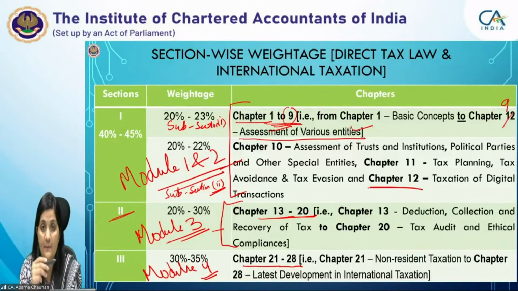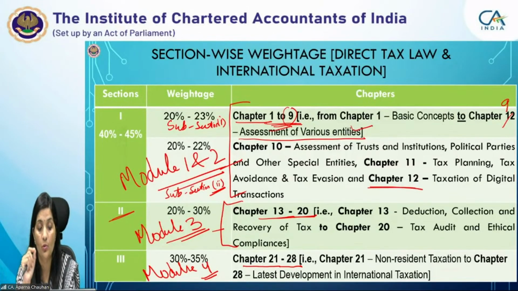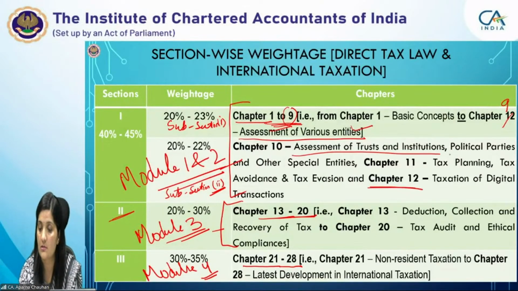Now, in subsection 2, there are only 3 chapters, but the weightage assigned for these 3 chapters is 20 to 22%. Huge weightage is assigned, and it contains only 3 chapters overall. That is charitable trust, then tax planning, and taxation of digital transactions, right?